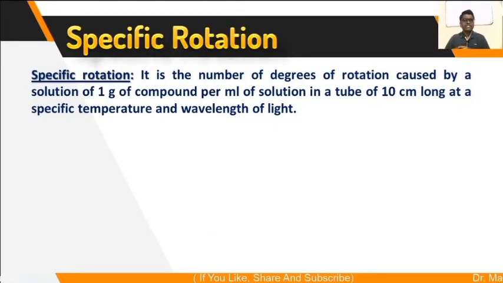The next concept is specific rotation. It is the number of degrees of rotation caused by a solution of 1 gram of compound per ml of solution in a tube 10 centimeter long at a specific temperature and wavelength of the light.